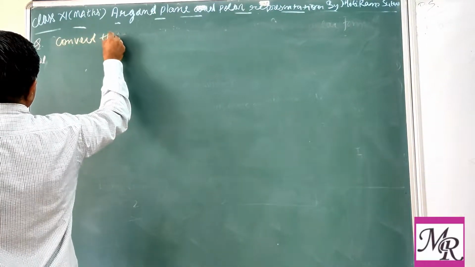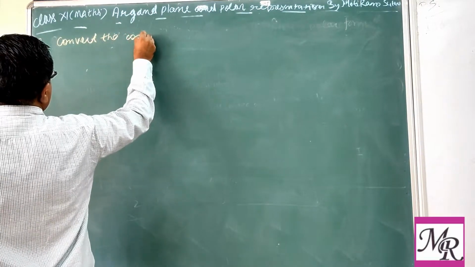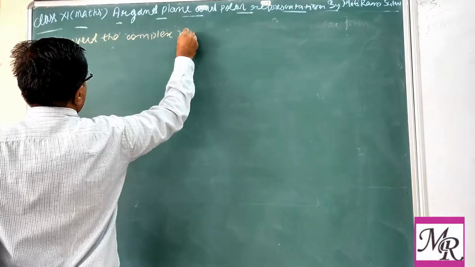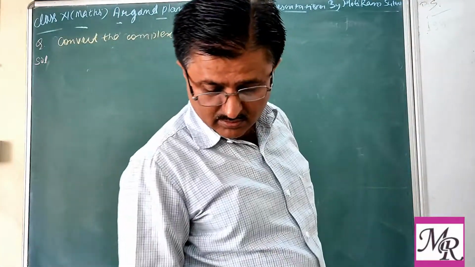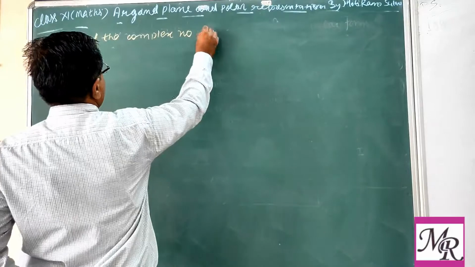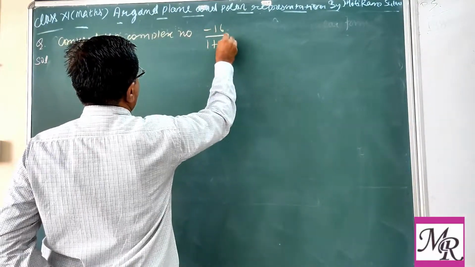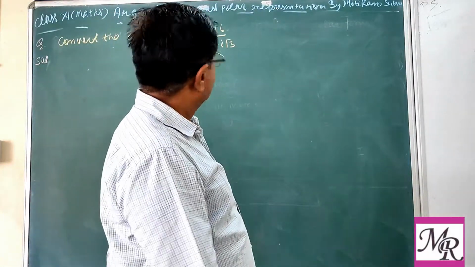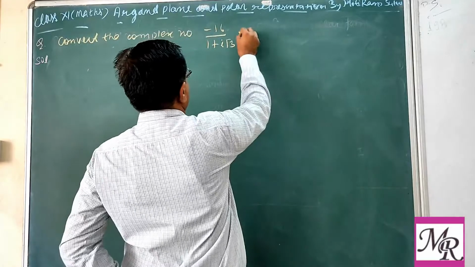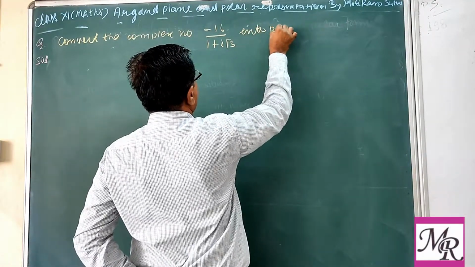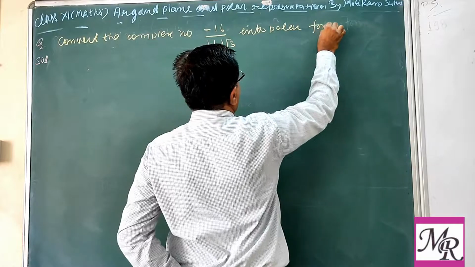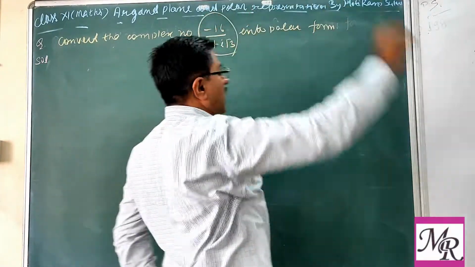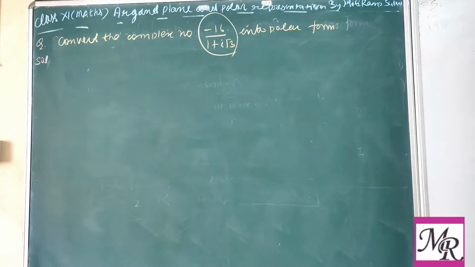Convert the complex number minus 16 upon 1 plus iota root 3 into polar form. So here we have minus 16 upon 1 plus iota root 3, which is not in the standard form.